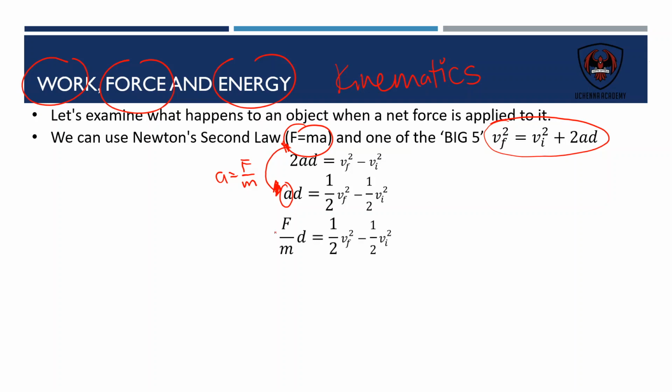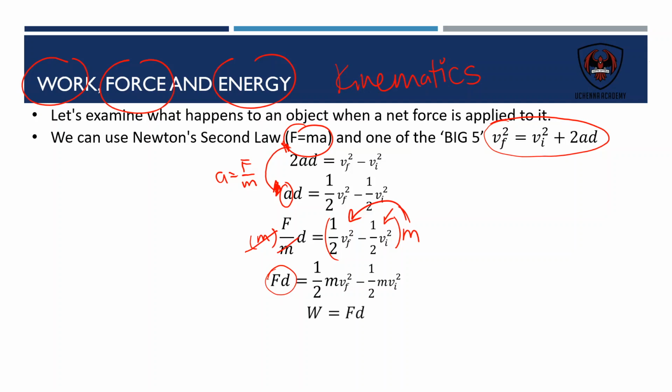And then I can multiply everything by mass. Why not? I'm allowed. I can multiply everything by mass. And then, of course, I would have to distribute it. On the left side, mass will get canceled out. So on the left side, I'll end up with force times displacement. And on the right side, I'll end up with mass in each one of the terms. Now on the left side, you notice force times displacement. Well, that's really equal to work, right? Force times displacement is equal to work.